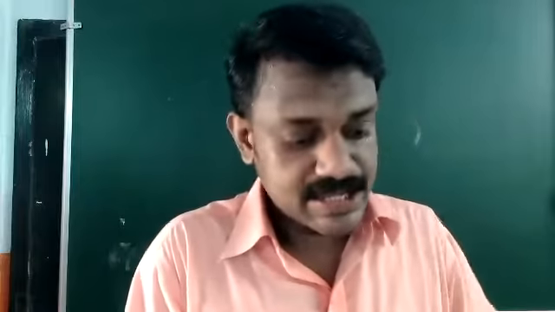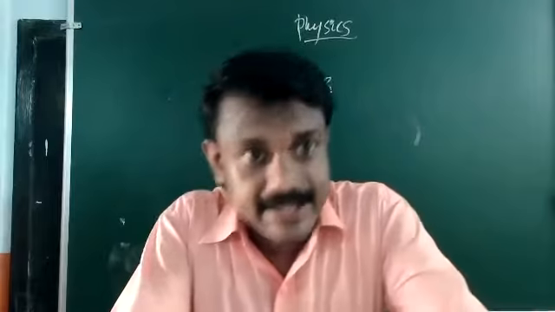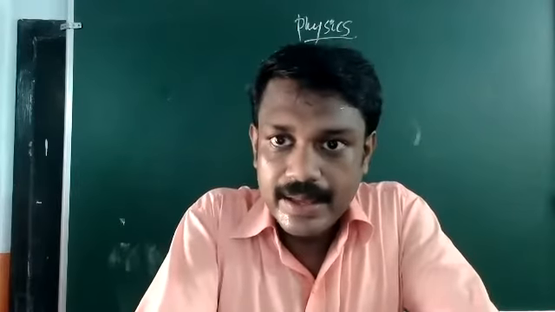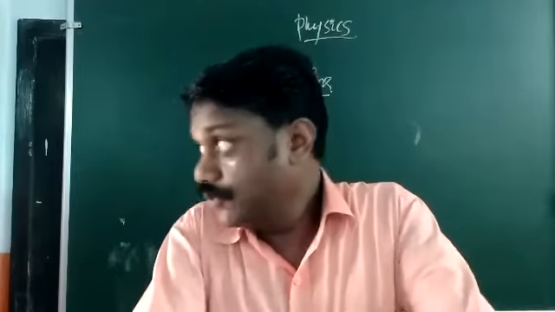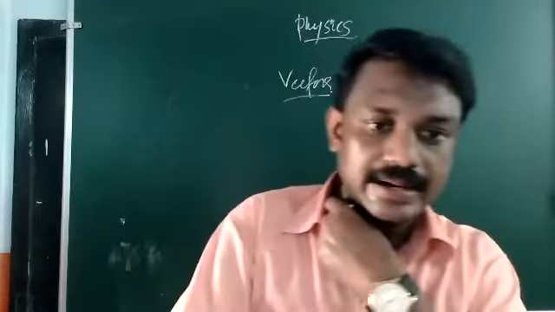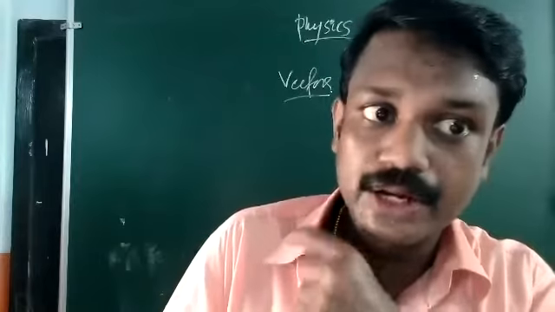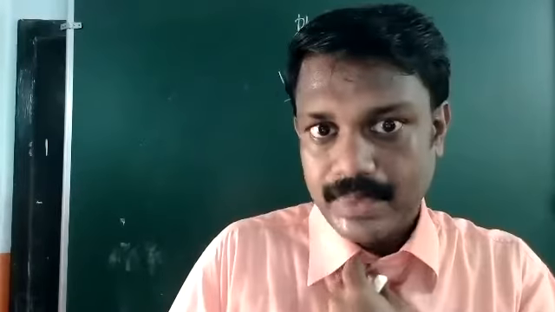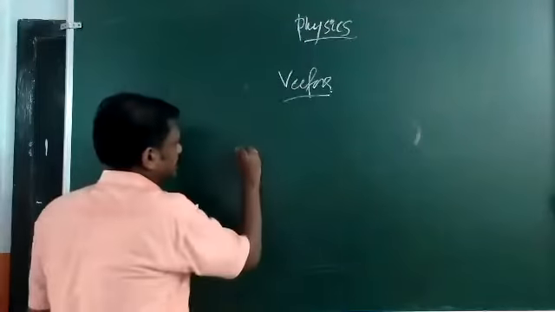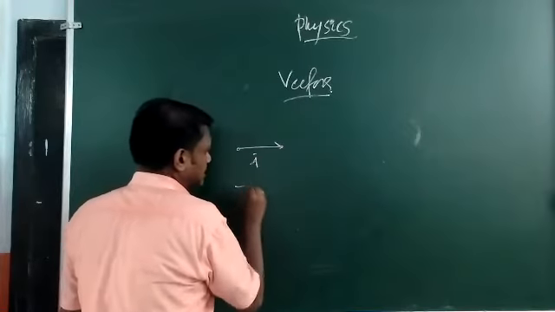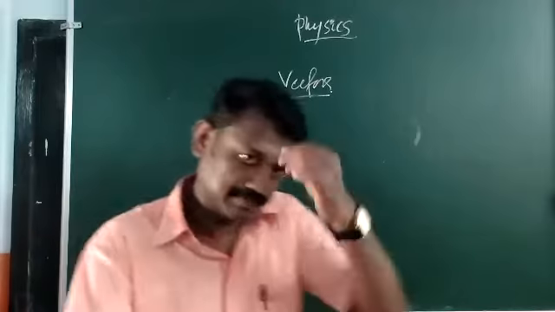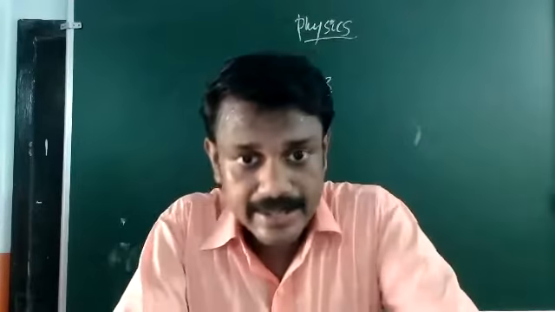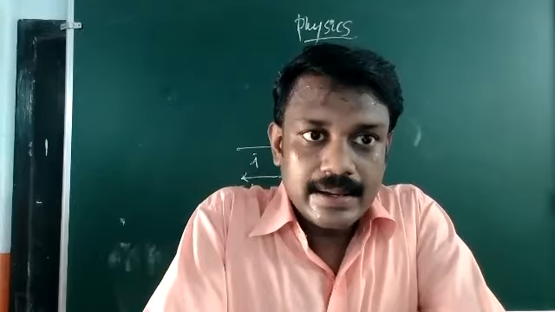Now, how can you subtract two vectors? I told you there is no subtraction, only addition of the negative of a vector. So how can you find the negative of a vector? The negative of a vector can be taken as the same magnitude but acting in the opposite direction. If vector A is acting towards the right, then the negative of vector A has the same magnitude but acts in the opposite direction.